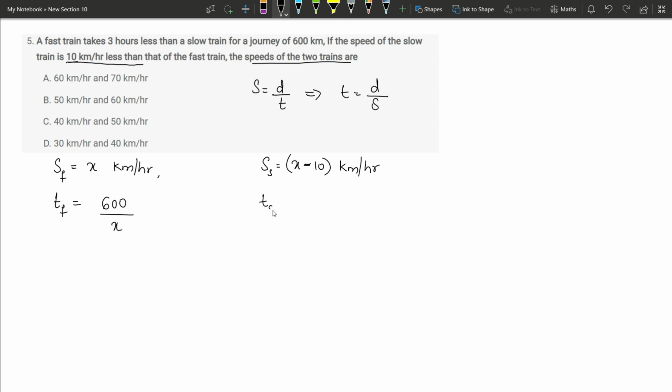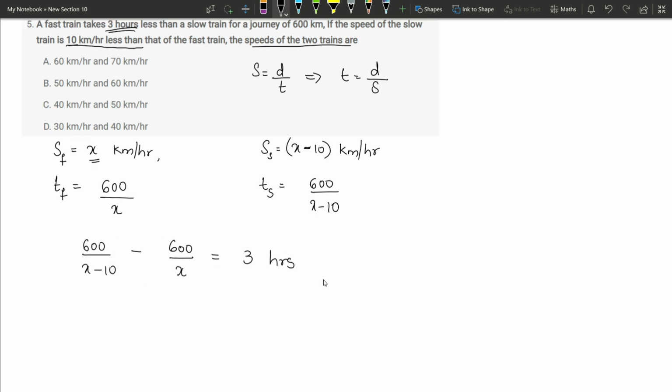Now what is the time taken by the slow train? 600 divided by x minus 10. The difference between these times is 3 hours, means the faster train takes 3 hours less time than the slower train. So the time taken by the slow train is more. From this, if I subtract the time taken by the faster train, we will get 3 hours.